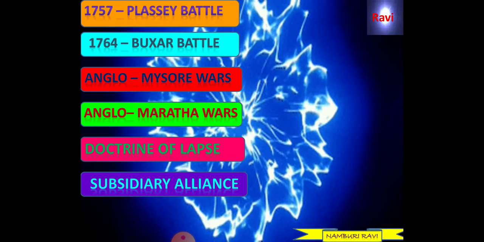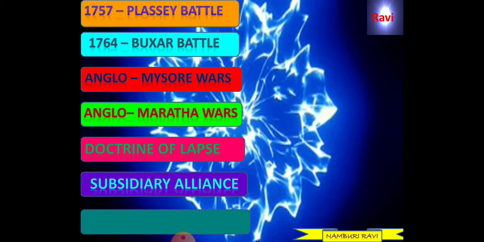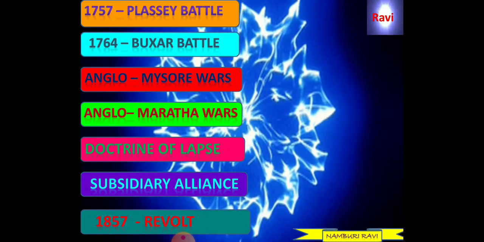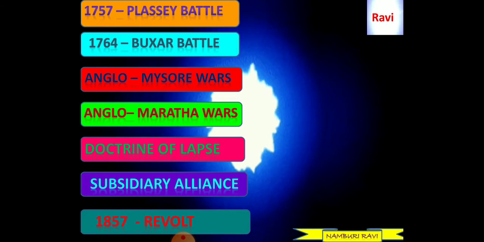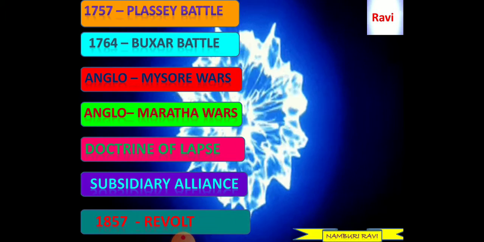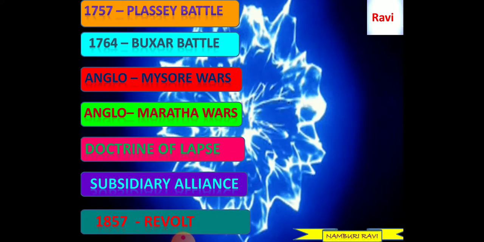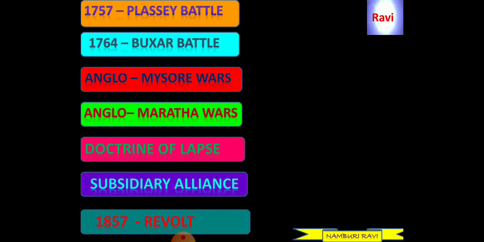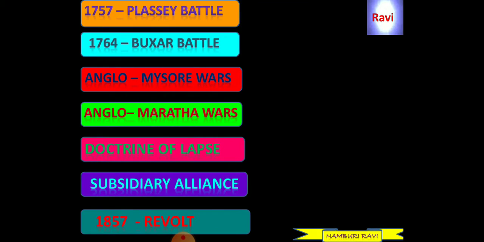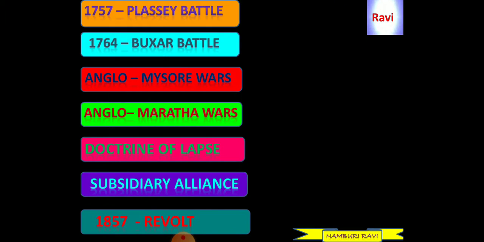Then one more policy they introduced, that is the subsidiary alliance. According to the subsidiary alliance also, many of the Indian kingdoms were occupied by the British East India Company. And against all these policies and methods of the British East India Company, Indian leaders fought against the British government in 1857. This revolt, we can call it the 1857 revolt, was also popularly known as the First War of Indian Independence.